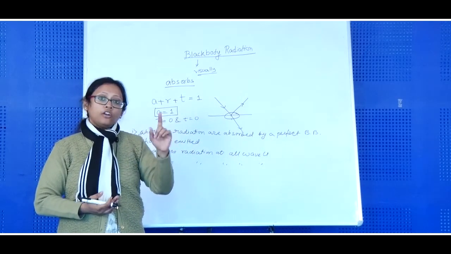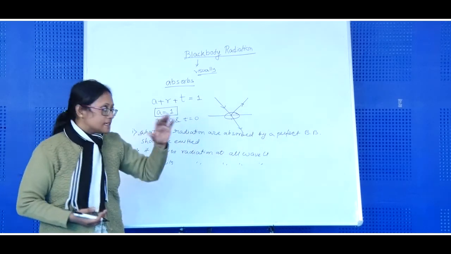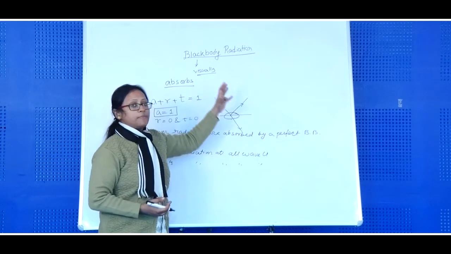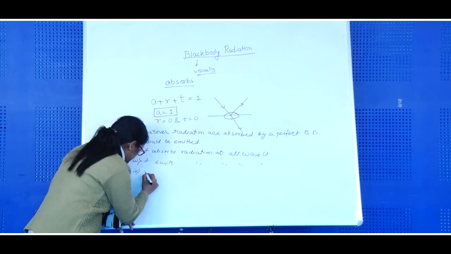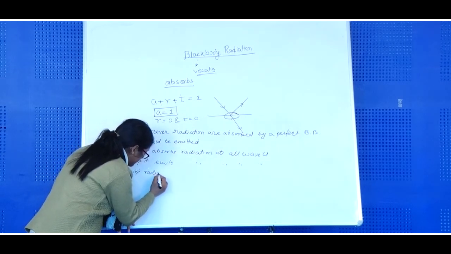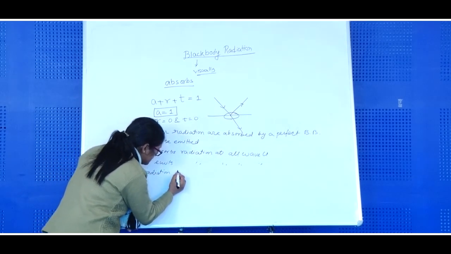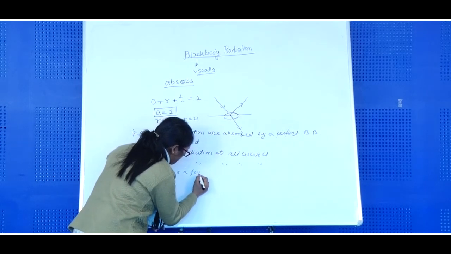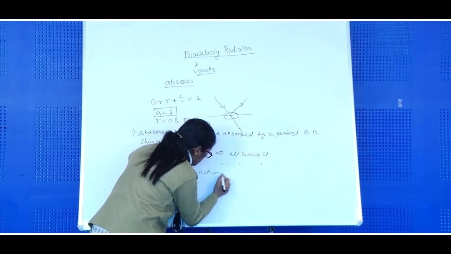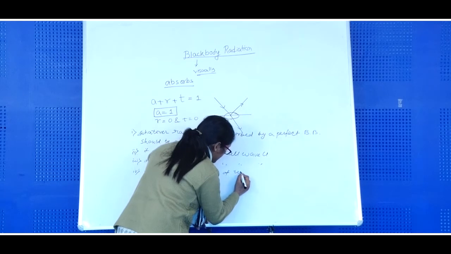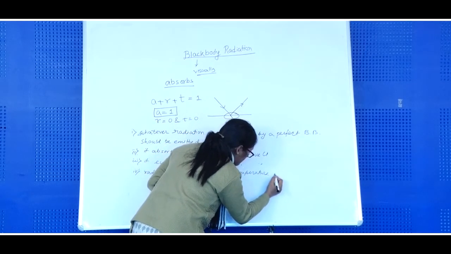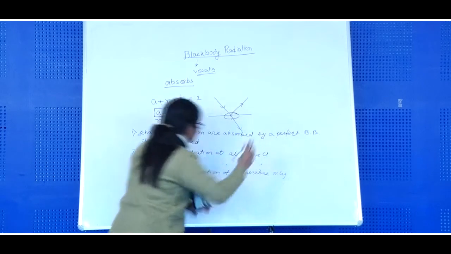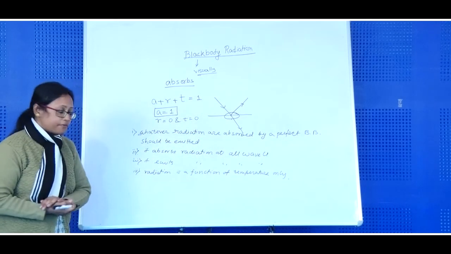It depends only on the factor temperature. It does not depend on the shape or size of the black body. So these are the characteristics of a perfect black body.